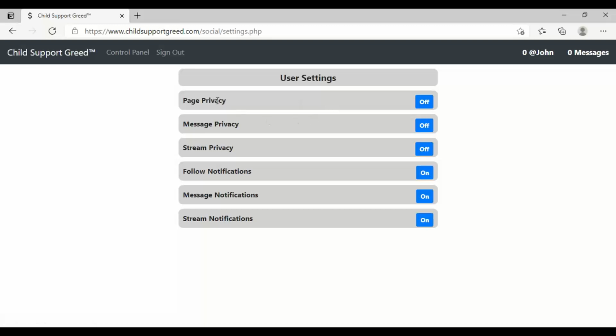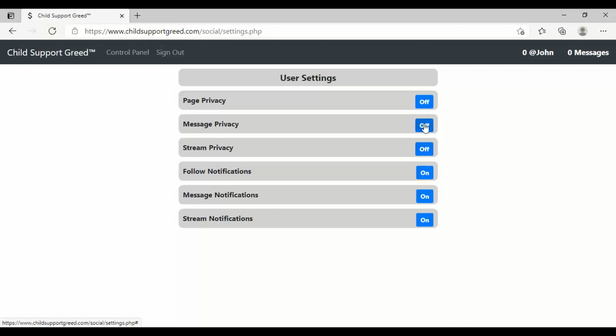You have these settings of page privacy, message privacy, and stream privacy. And by default, they are all off. You have follow notifications, message notifications, and stream notifications. By default, these are all on. So page privacy means that when it's off, your page is public, meaning a person can see your profile page whether you are logged in or not. If you turn page privacy on, then your page will only be viewable to those users who are logged in.